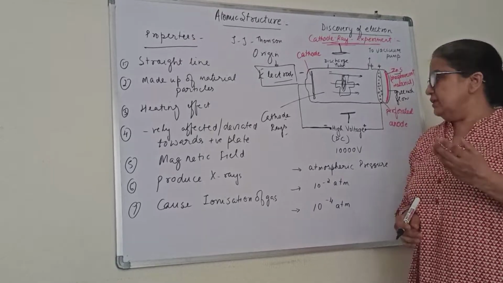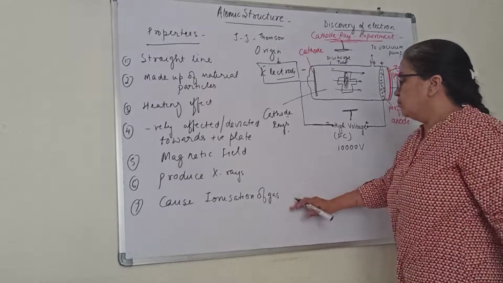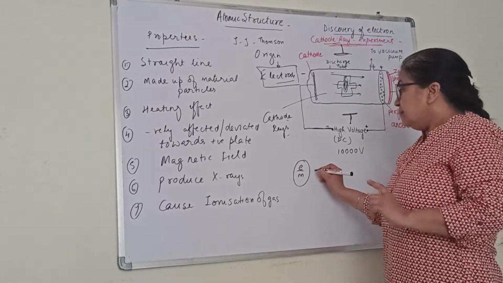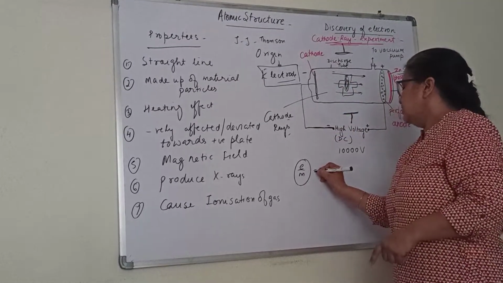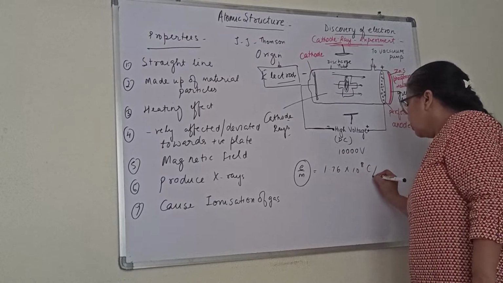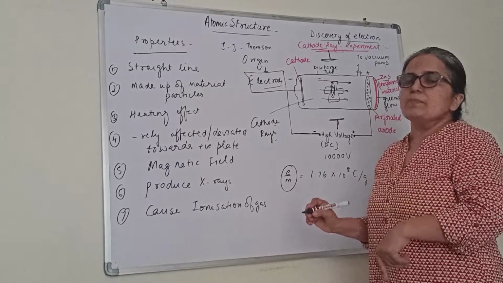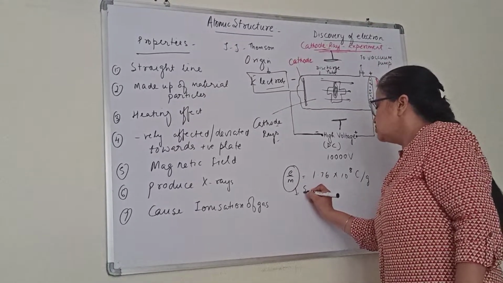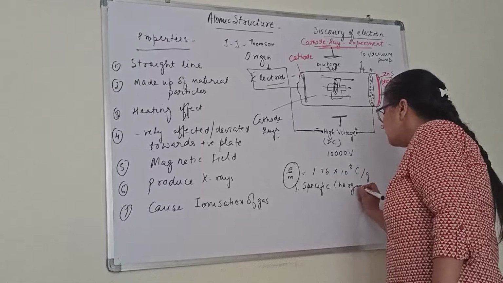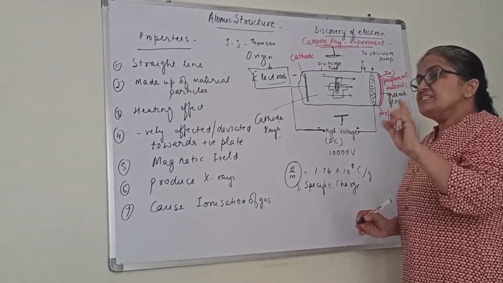Very, very important thing, children. There was one thing which he could calculate, the e/m ratio. The e/m ratio for the cathode rays was found to be 1.76 × 10^8 coulomb per gram. Now what is this e/m? e is charge, m is mass. This charge by mass ratio is also called specific charge. So he calculated the specific charge of cathode rays separately.